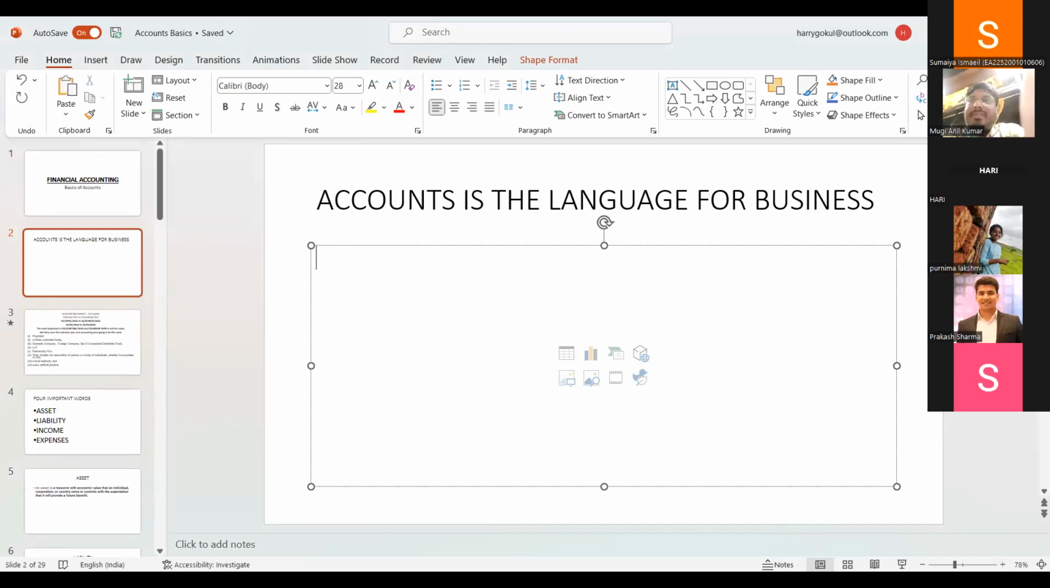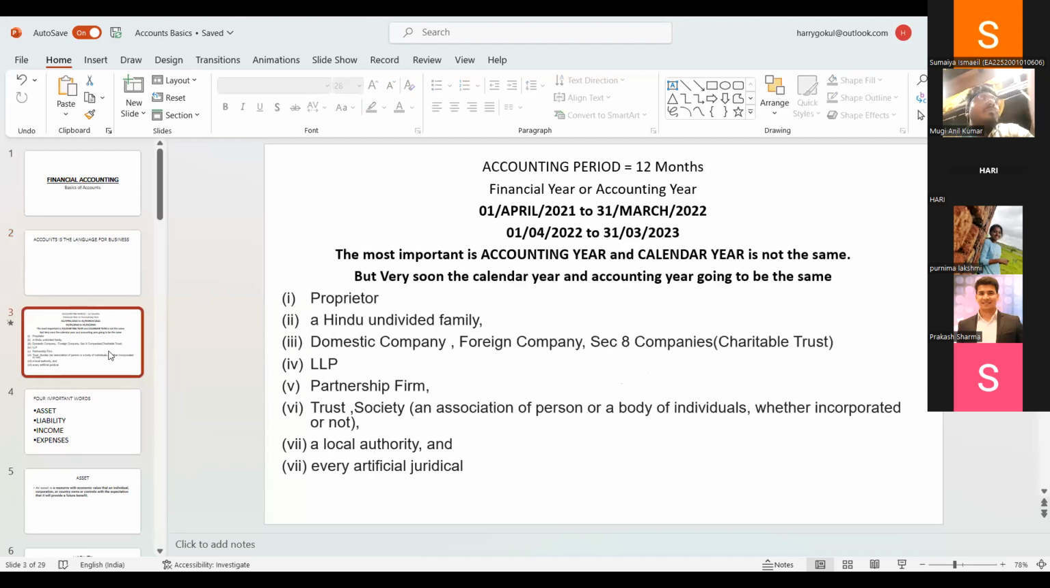Actually, accounts is the language for business because we have to understand everything. We need a language. In engineering, you may have come across C, C++, something you can use for learning the technological terms. In the same way, in business we need accounts, so it became the language for business. The accounts is for 12 months.